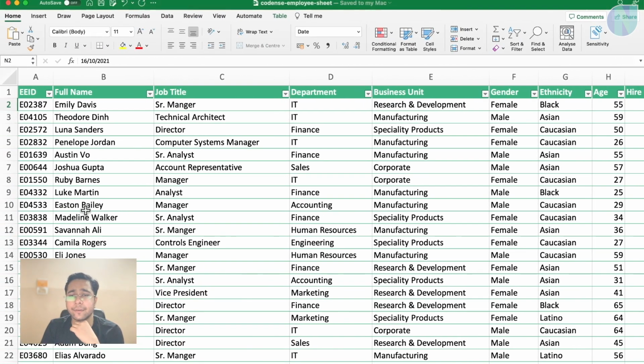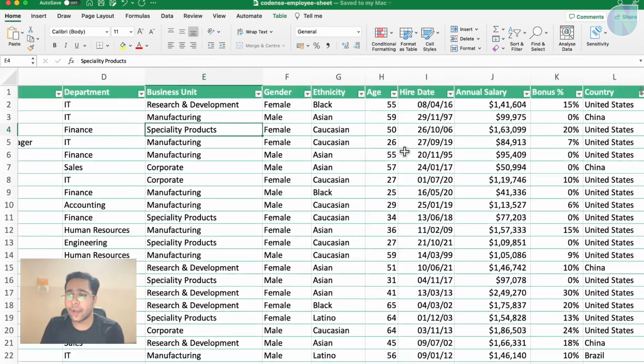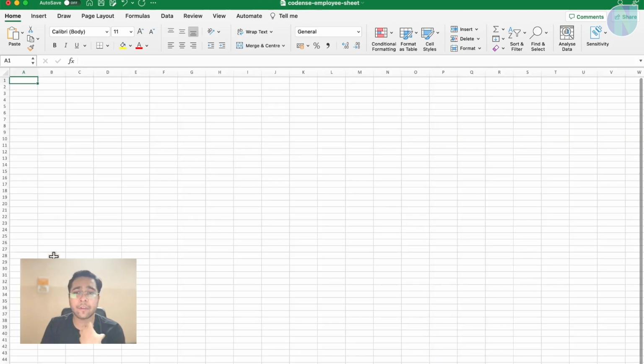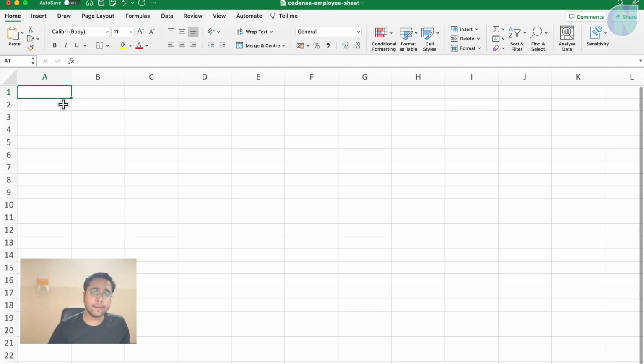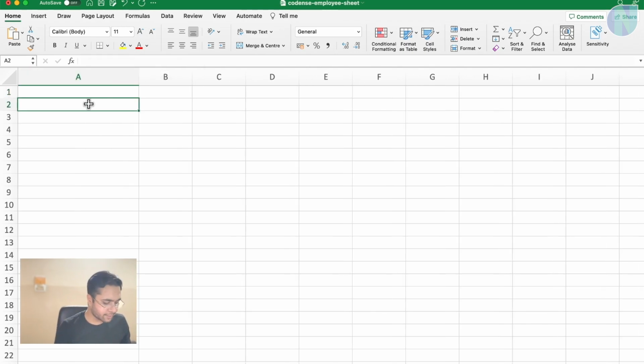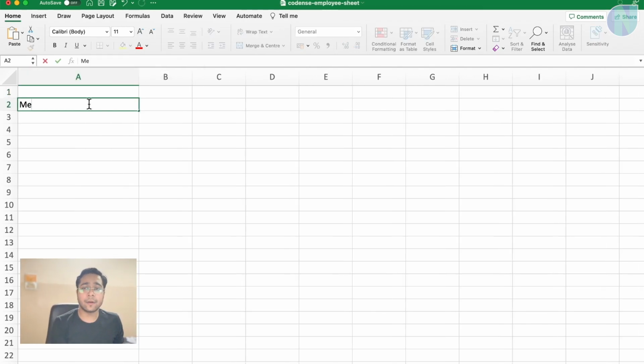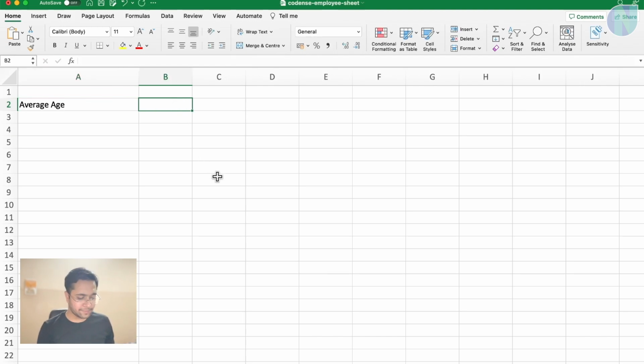So let's see here. Here we have the age column. I can create a new sheet where I will be doing the summarization. In the first column, let me extend it a bit, I can say mean age, or we can also say average age. Here we need to find the value. So I will say equals, and I will find AVERAGE.